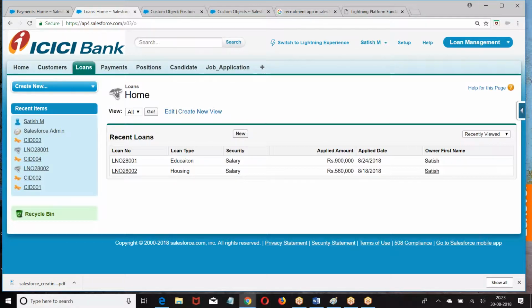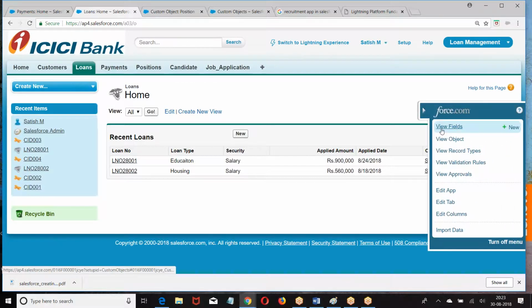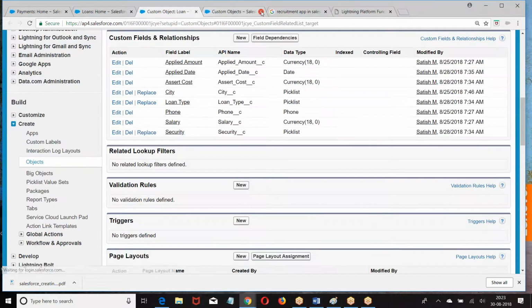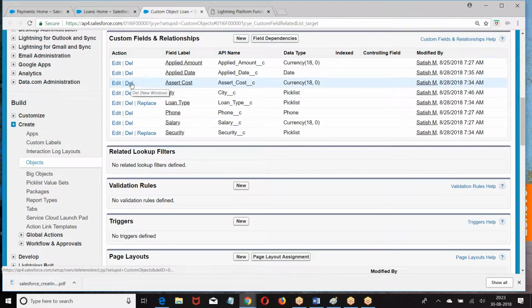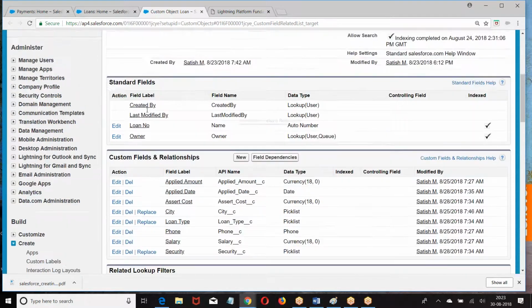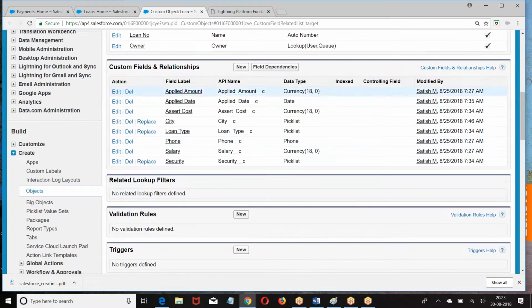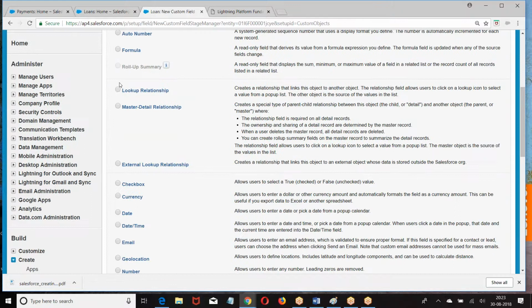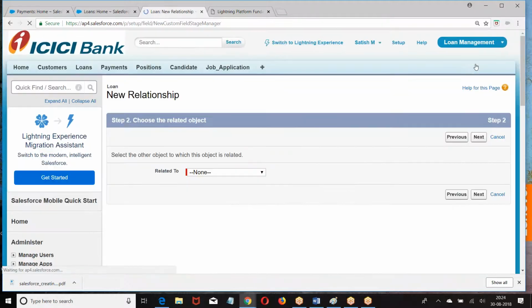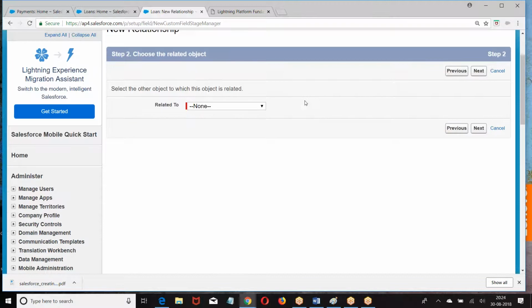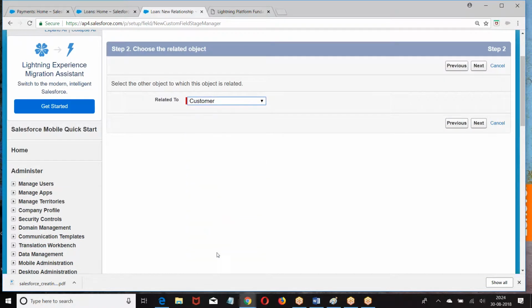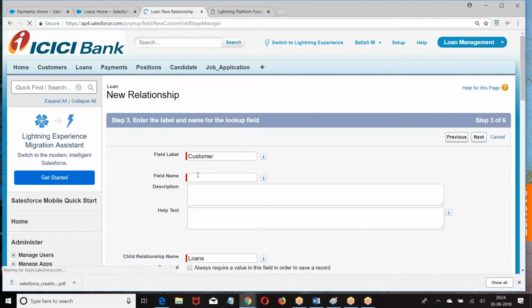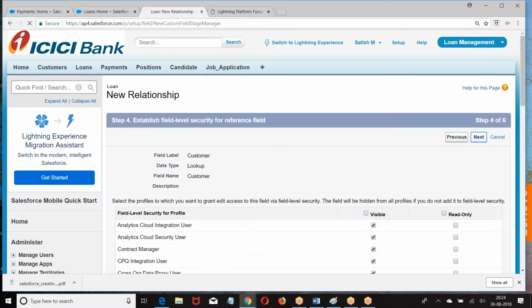So what I can do, instead of master detail, first create a lookup field. Can I create a lookup? No issue, I can create. So go to the loan object, new, create a lookup. Now you want to choose customer as a master. Whichever object you want to choose as a master, choose the same object as the parent in the lookup relation. Because lookup can be created on the object which already contains the data. Next.